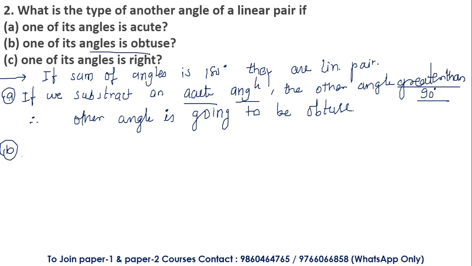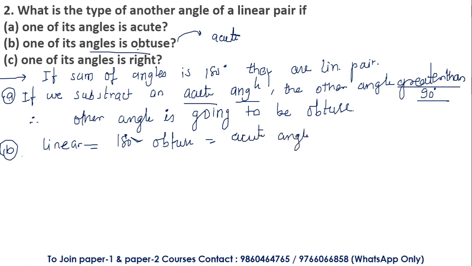If one of the angles is obtuse, the other angle that we are going to get here is acute. Yes, am I right or wrong? We know that the summation of the angles of the linear pair is 180 degrees. If I subtract an obtuse angle, which is greater than 90 degrees, from the linear pair summation, that is 180 degrees minus the obtuse angle, I am going to get an acute angle. If one of the angles is obtuse, then the other angle is obviously going to be acute.